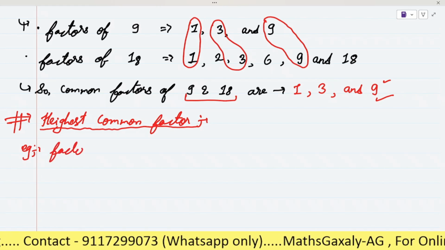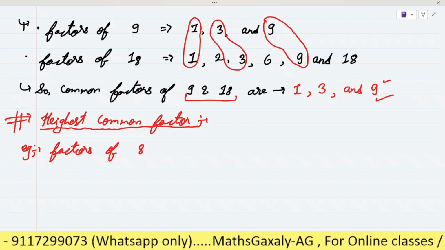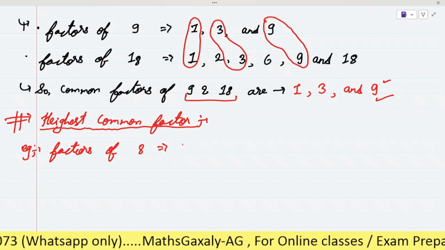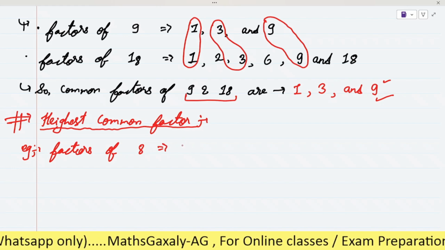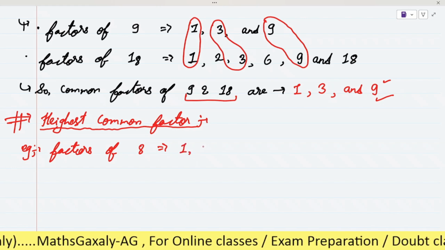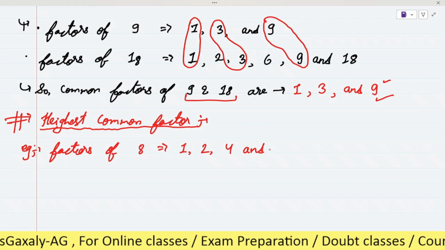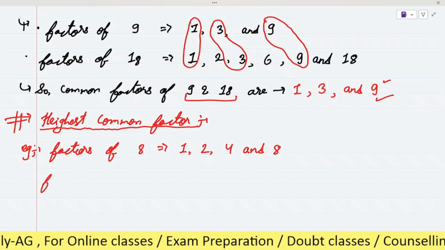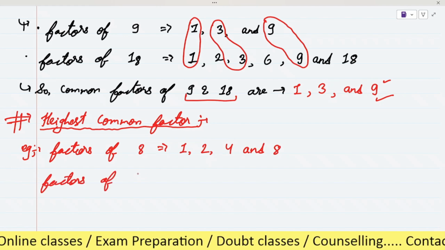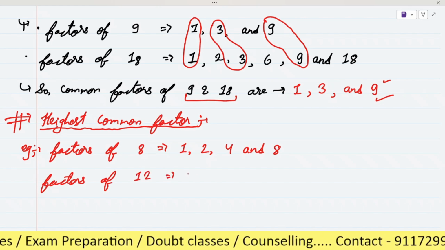Such as an example, factors of, let it be 8. What are the factors of 8? Tell me. What are the factors of 8? 1, 2, 4, and 8. After this, factors of, let it be 12. So what are the factors of 12?